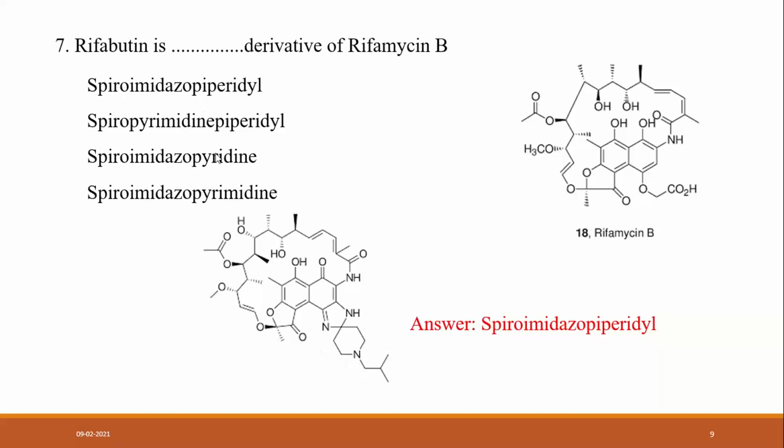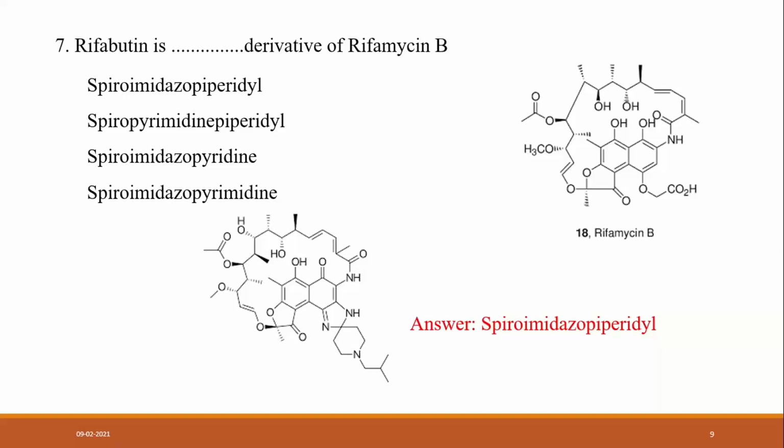Piperidine is a six-member ring system. It is fully saturated, not unsaturated. When a nitrogen-containing six-member ring has carbon-carbon double bonds, it is called pyridine. When the ring is saturated, it is called piperidine. This piperidine is spiro with the imidazole ring system. Imidazole is a five-member ring system containing two nitrogen atoms at positions 1 and 3.